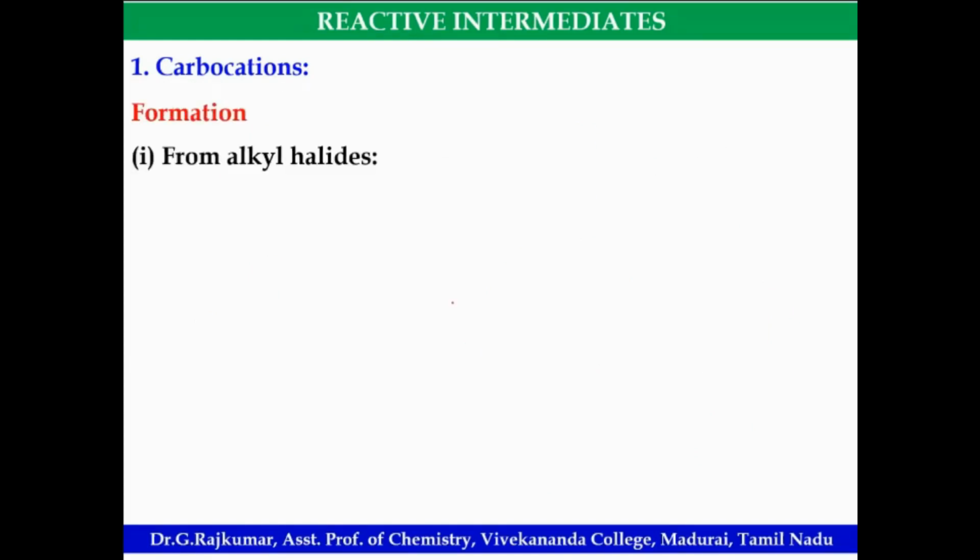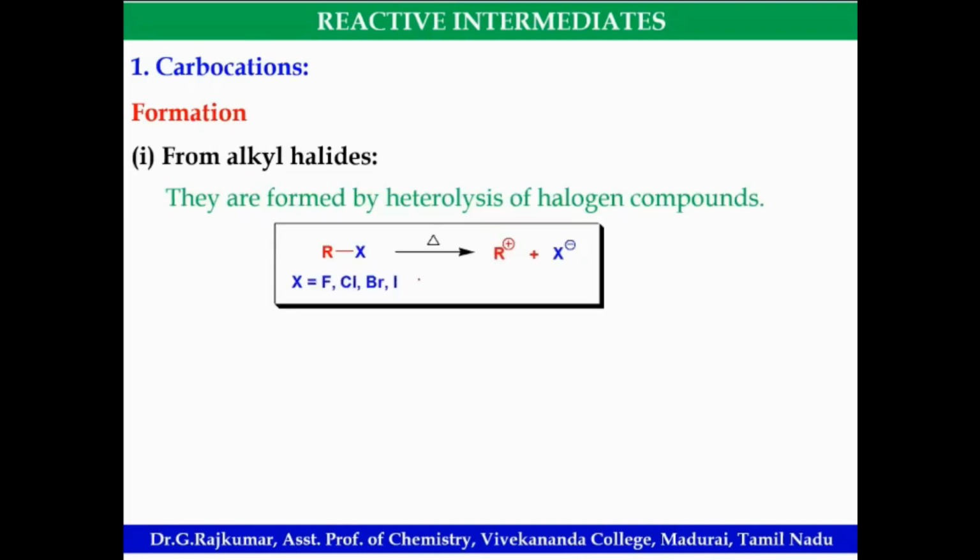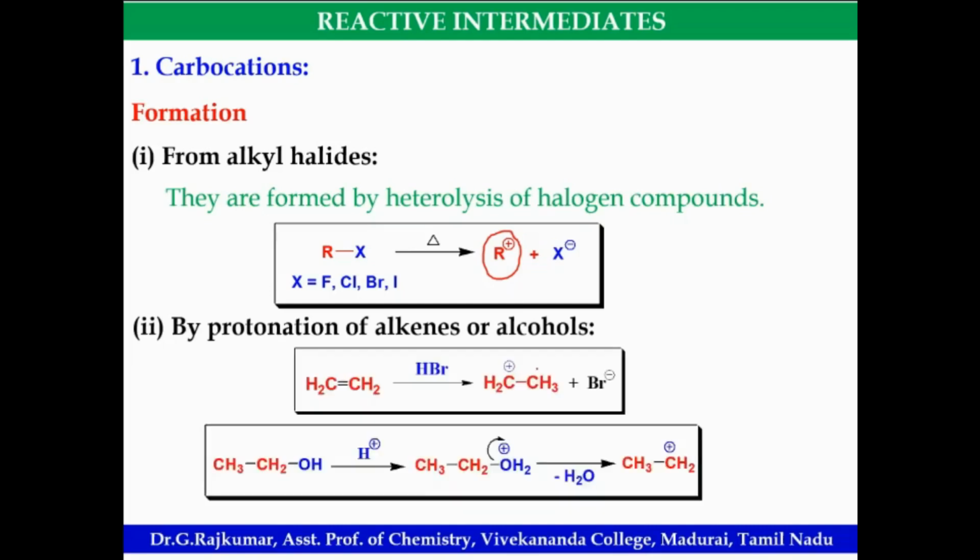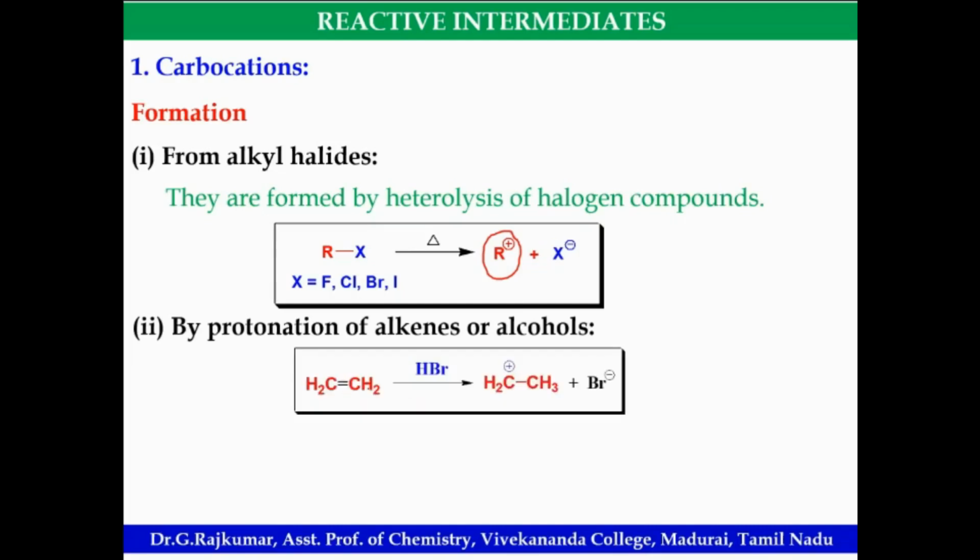Formation: carbocations can be formed from the reactions of alkyl halides. Look at this, any alkyl halide undergoing a thermolysis reaction gives a carbocation. Then they can be formed from the protonation of alkenes or alcohols. Look at this alkene, ethylene.